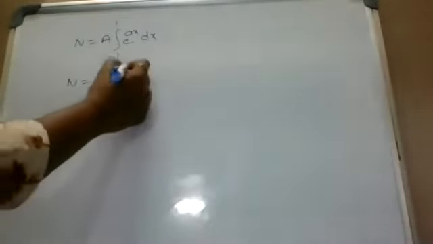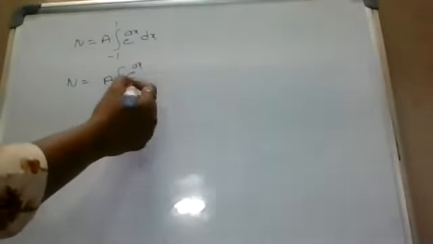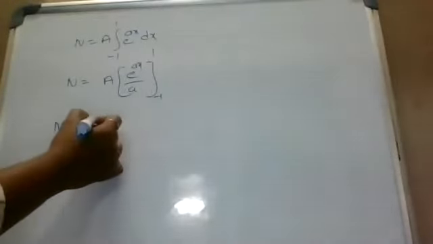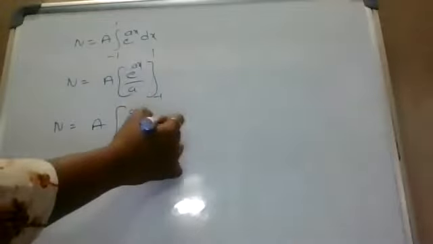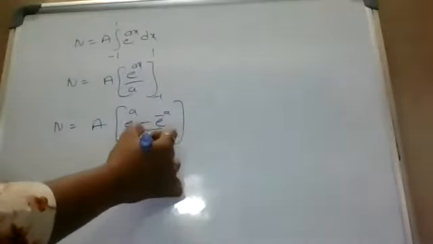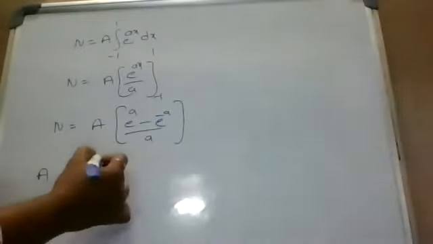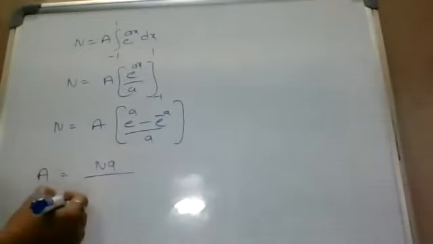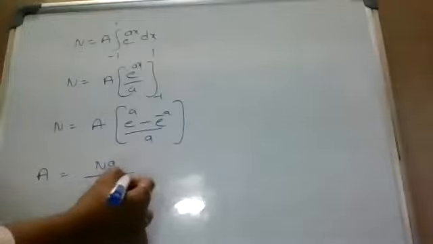Next, N equal to A integration minus 1 to 1 e power ax dx. Capital N equal to A e power ax by a, limits minus 1 to 1. Capital N equal to capital A into e power a minus e power minus a by a. A equal to Na by e power a minus e power minus a.